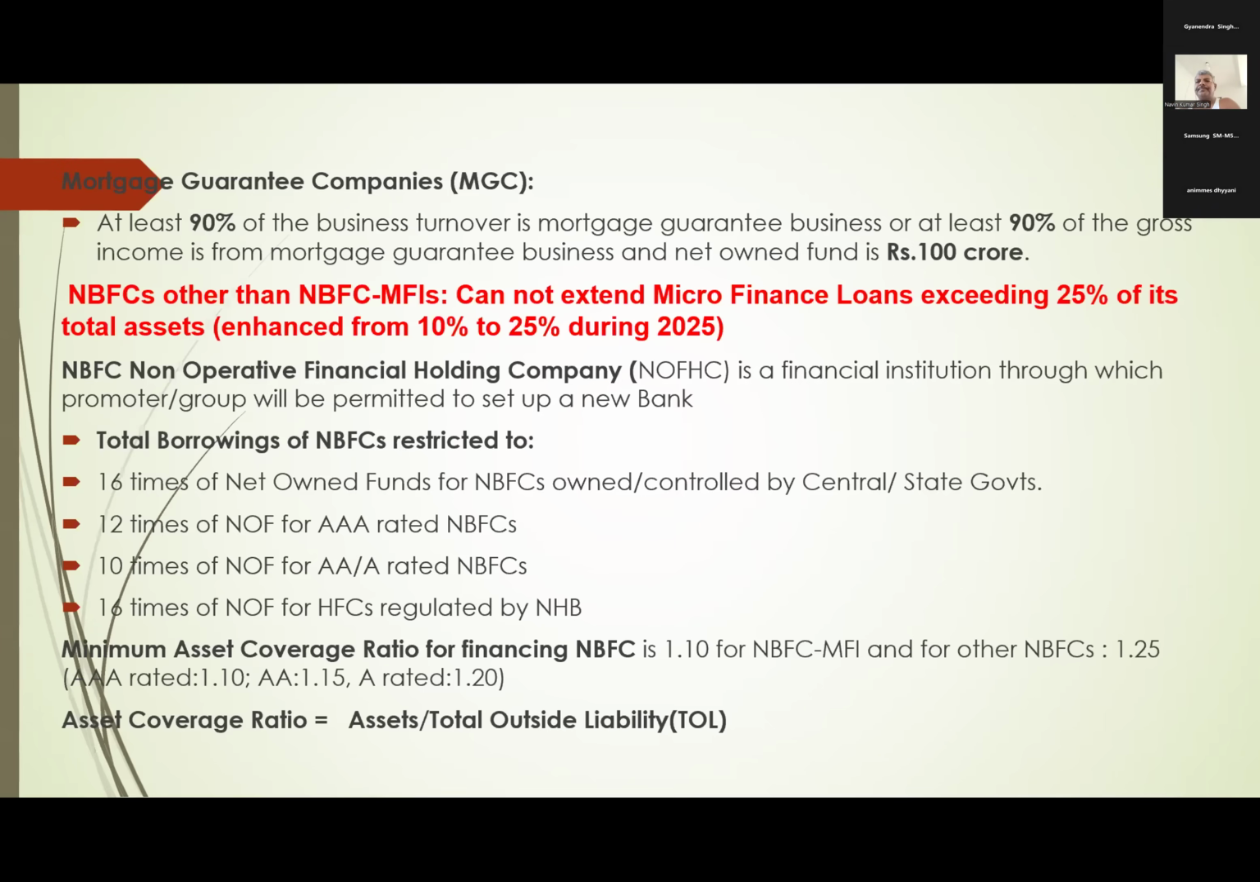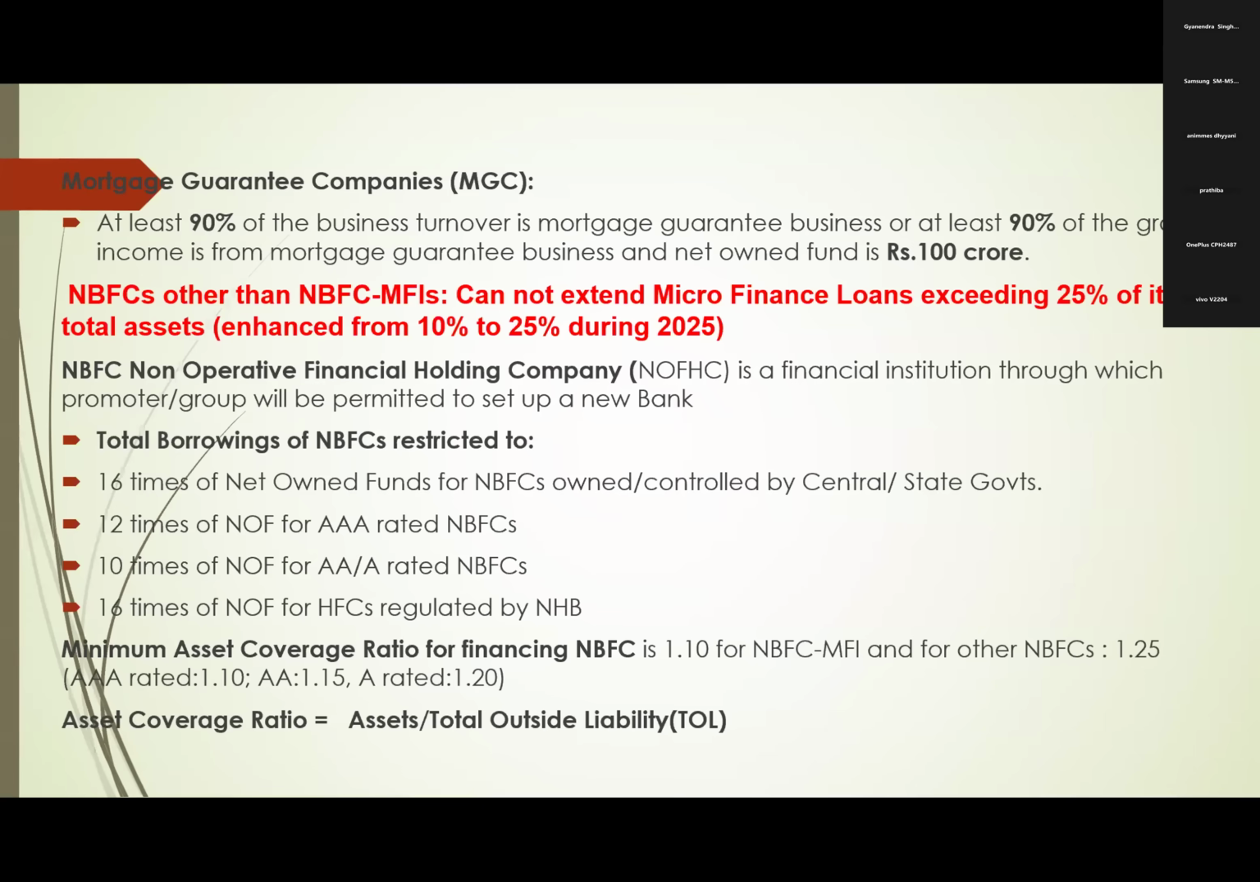But in the current year, the 10% is enhanced to 25%. That means any NBFC can give microfinance loans up to maximum 25% of their total loans. Their total loans we call total assets. So this is the current year enhancement from 10% to 25%. And NBFC non-operative financial holding company: normally for starting any bank, first they start an NBFC non-operative financial holding company. Through this, they will get a license for starting a new bank.